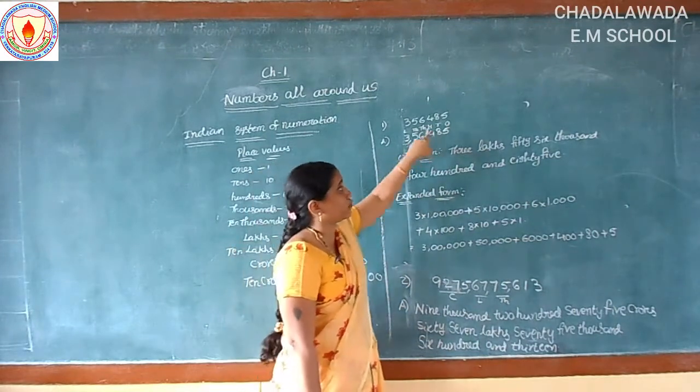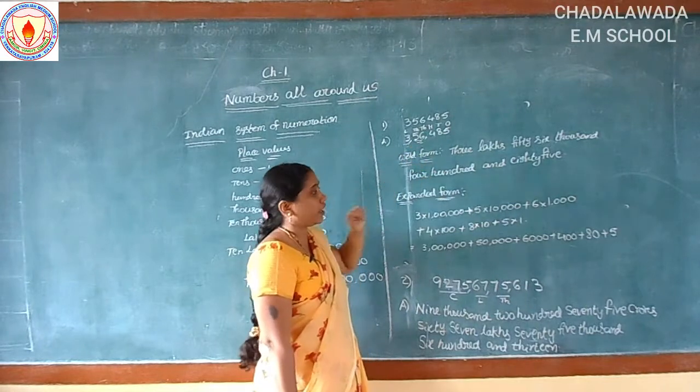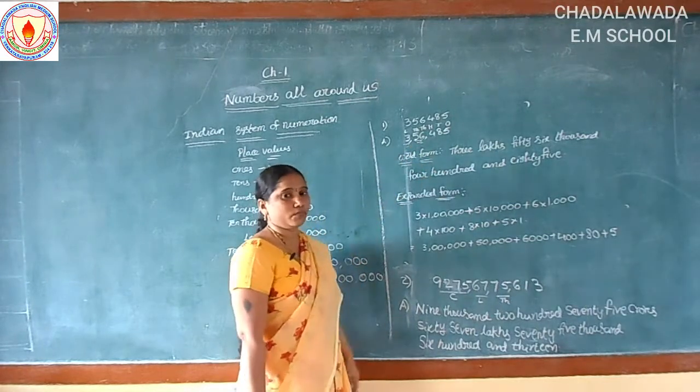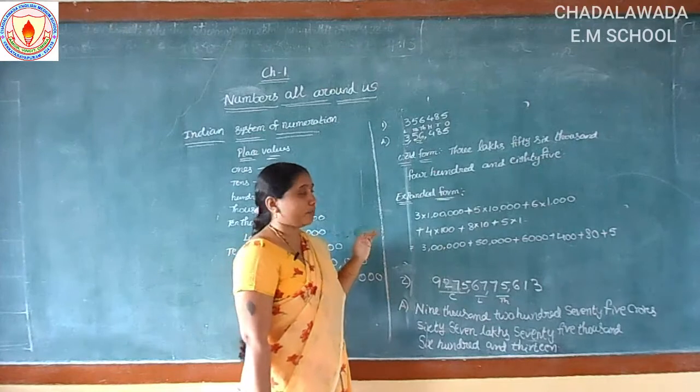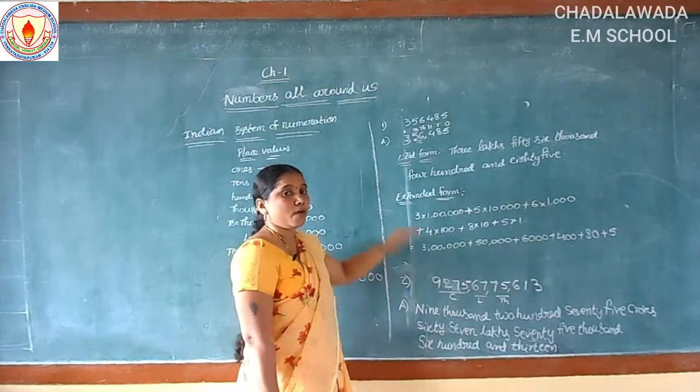First we write the place values. Then next we put commas, next we write the number name. So what is the expanded form? Expanded form means we expand the place values.